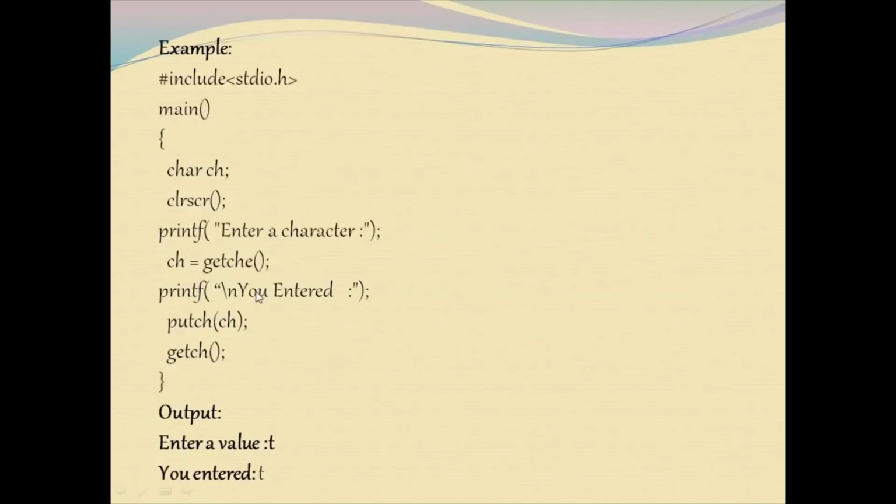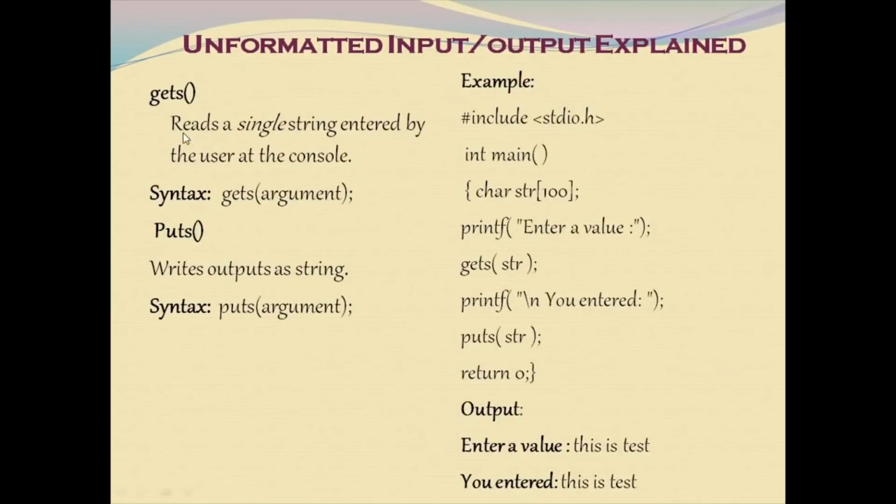Here is the sample code: char ch, enter the character, ch is equal to getch. We are getting the character and storing it in the variable ch, and then printing it with the help of putch on the screen. So T is entered and we print back the T as output to the user with the help of the putch function.